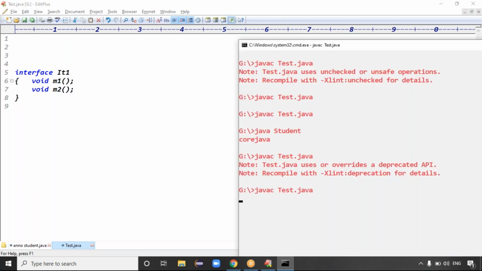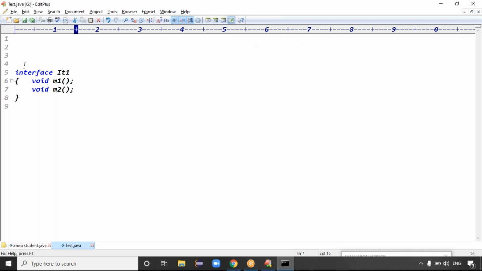If we compile the code, definitely the code compiles, not a problem. That's why, guys, if I want to represent this as my functional interface, the required annotation is what? The @FunctionalInterface annotation, right? To represent your interface as a functional interface, you require that annotation. Interface IT1 has void m1 and void m2. Now is it a functional interface or not? Yes, as we have used @FunctionalInterface, it contains only one abstract method, right?